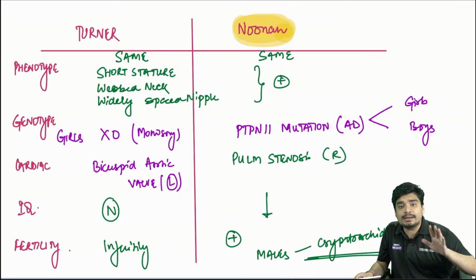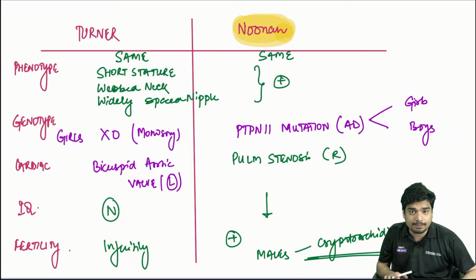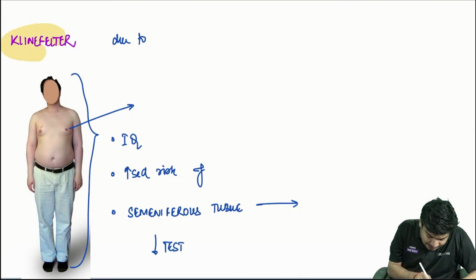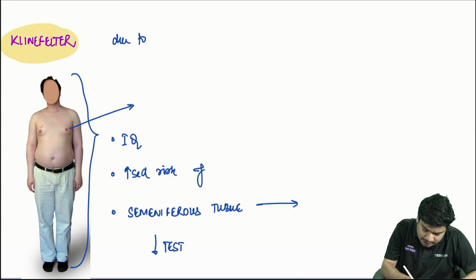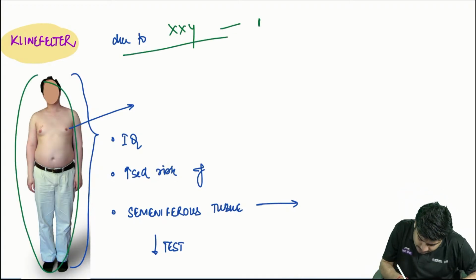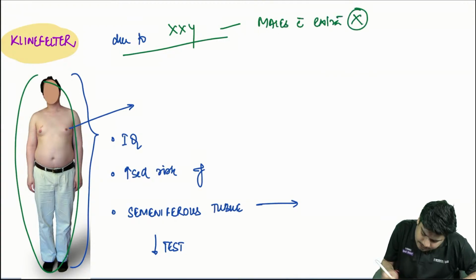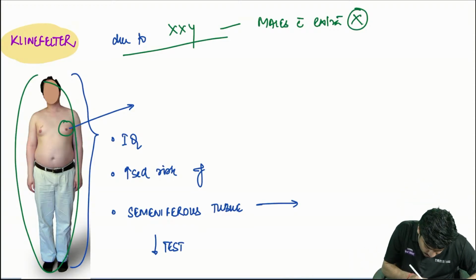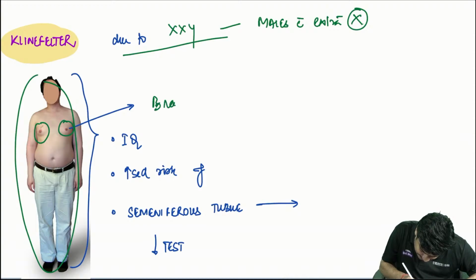Apart from this, another important sex aneuploidy. Whenever there is a problem in the sex chromosome, it's called sex aneuploidy. So Turner is a sex aneuploidy. You also have Klinefelter syndrome. Klinefelter occurs because of XXY. They will be males with extra X, so they will have feminizing features. They will have breasts, that is gynecomastia.